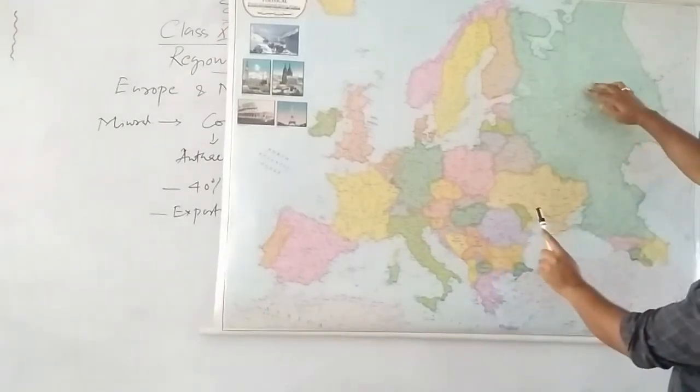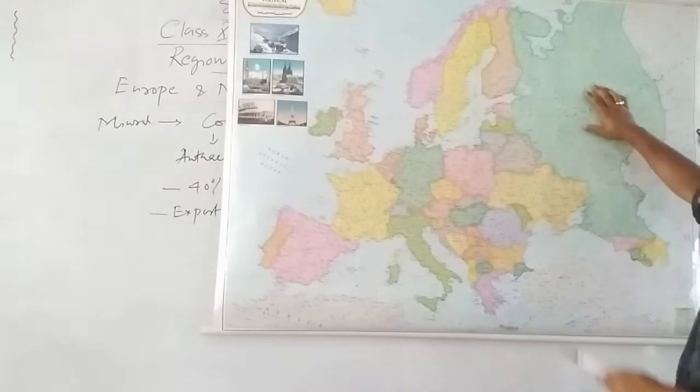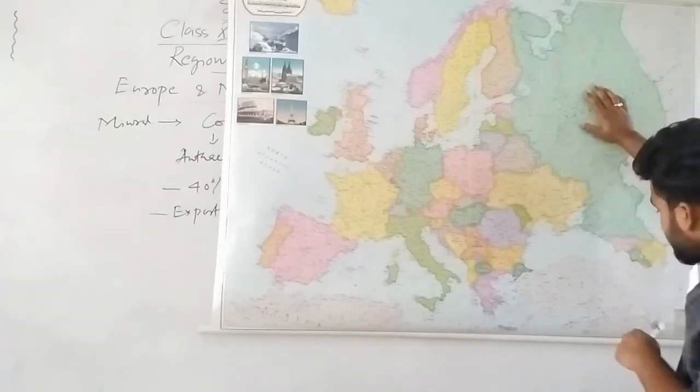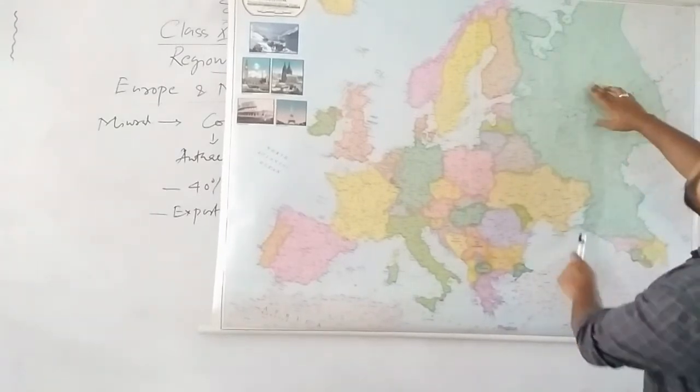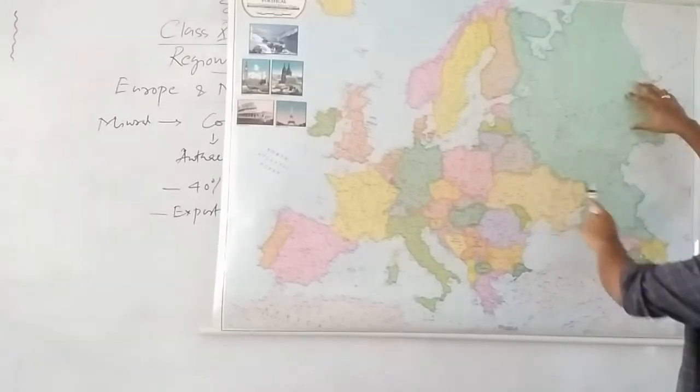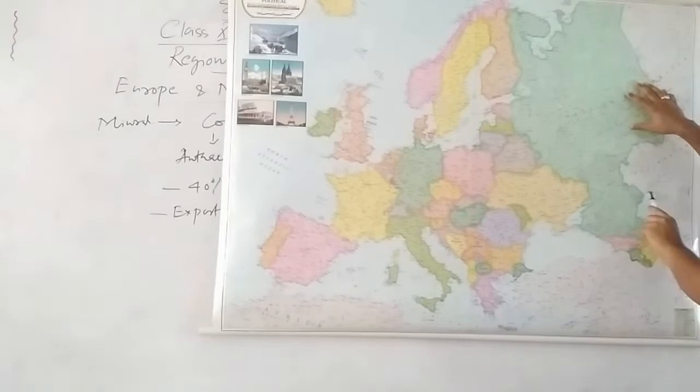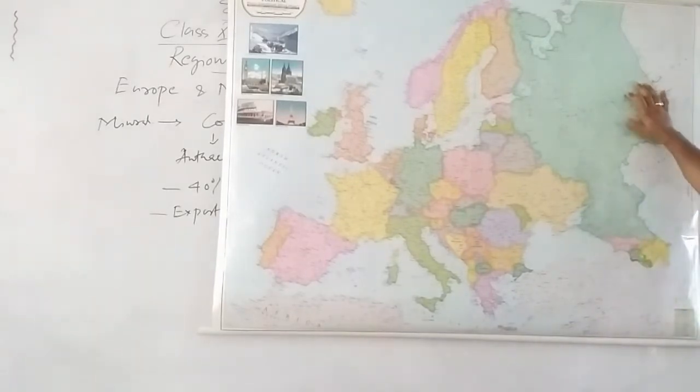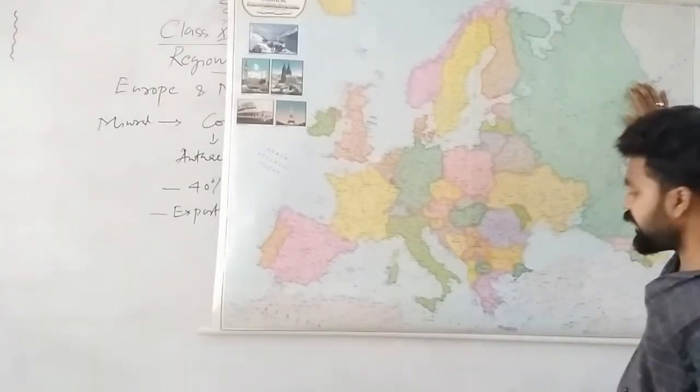This is a part of Europe. The Caspian Sea actually doesn't fall in Europe. Actually, this is the Commonwealth of Independent States. Russia is a Commonwealth independent state. Some of this part actually touches the Caspian Sea. That's why the Caspian Sea is considered a part of Europe.